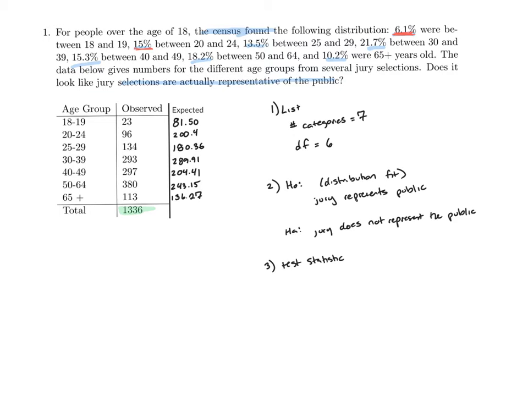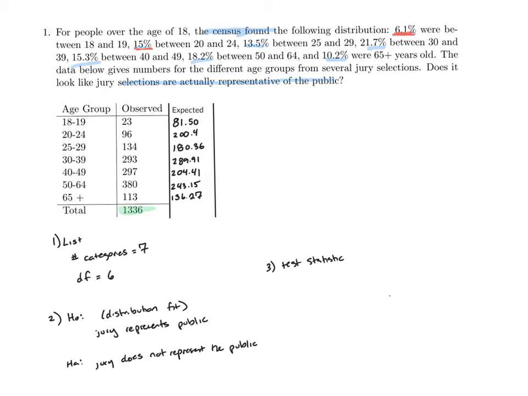To do this, I need to add some more columns onto my table. Moving things around a little bit, we now have room to expand our table out. So we've got observed and expected. Our next step to calculate chi-squared is to take our observed and subtract off our expected. Remember, some of these numbers will be negative, like the first one when we take 23 minus 81, and some of them will be positive, for instance, when we take 297 and subtract 204.